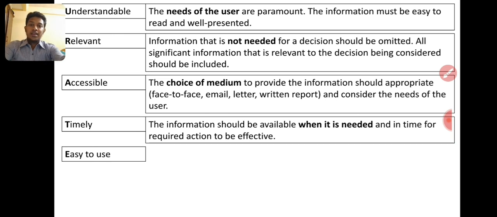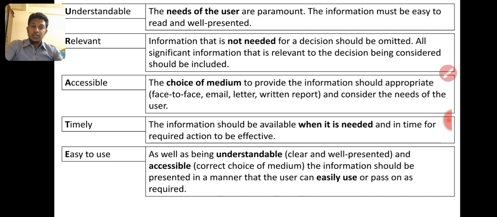A very simple example. Information should be easy to use as well as understandable, clear and well presented, accessible, with the correct choice of media. The information should be presented in a manner that the user can easily use or pass on as required, right? That's why the dashboard concept. This is also the dashboard concept, easy to use, right?